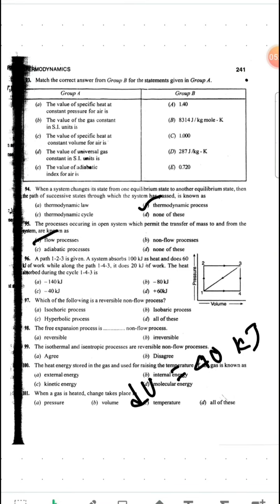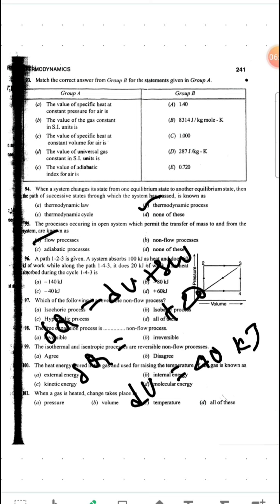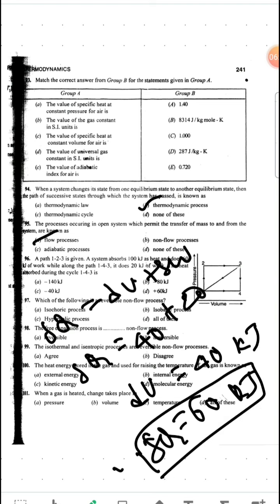So we will see what the heat is during 143 by applying the same equation again, del Q equals dU plus del W, right? In this he says the work is 20 kilojoule and he is asking del Q, which is heat, and dU we already obtained as 40. So 40 plus 20, it will become 60 kilojoule, right? So this will be our answer, del Q equals 60 kilojoule.